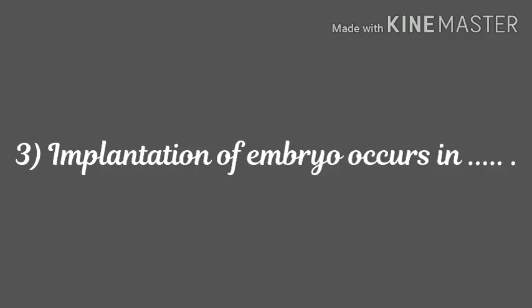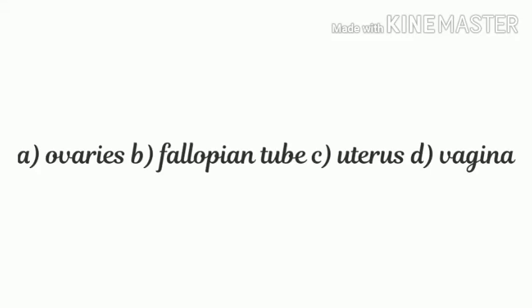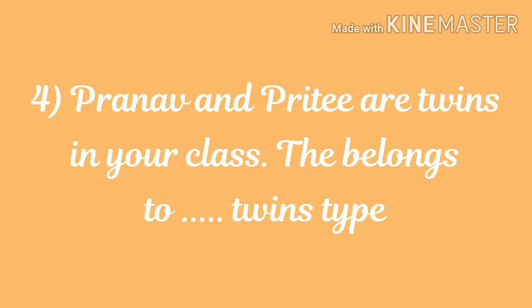Question 3. Implantation of embryo occurs in dash. Options are A. ovaries, B. fallopian tube, C. uterus, D. vagina. The correct answer is option C, that is uterus. 4. Pranav and Preeti are twins in your class.